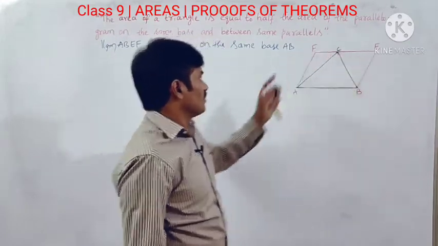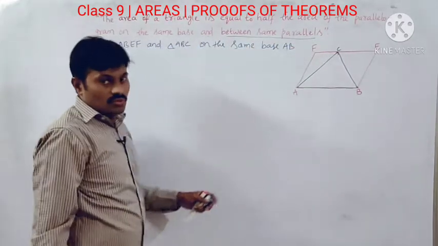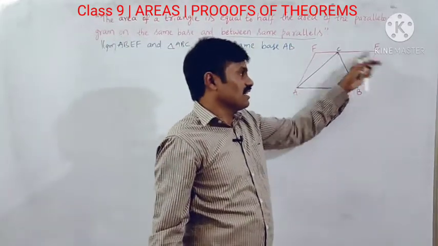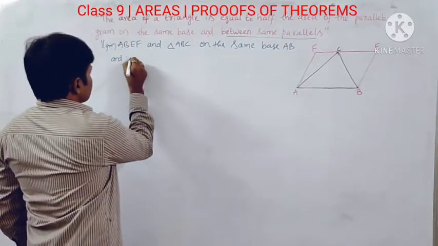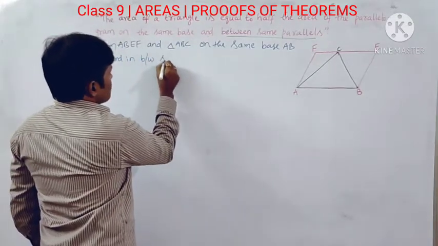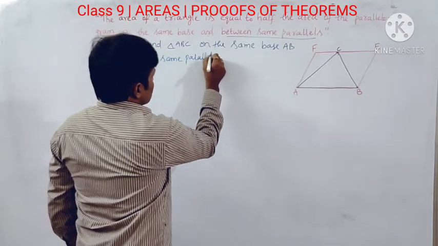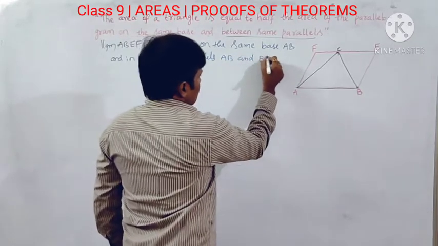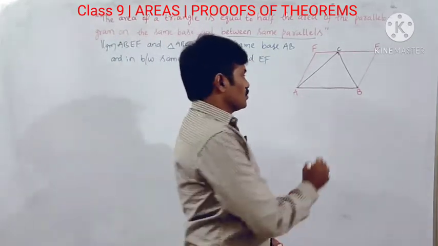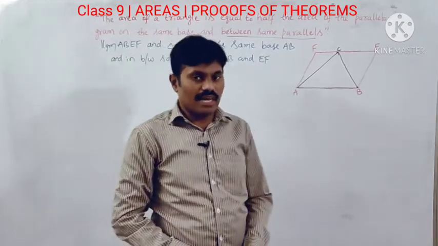AB and EF. They said between the same parallels, so what are those two parallel lines? AB and EF. Clear? So one is triangle ABC and another one is parallelogram ABEF.